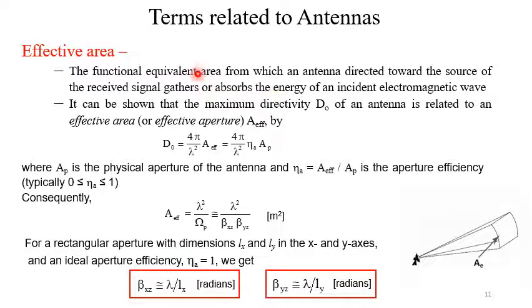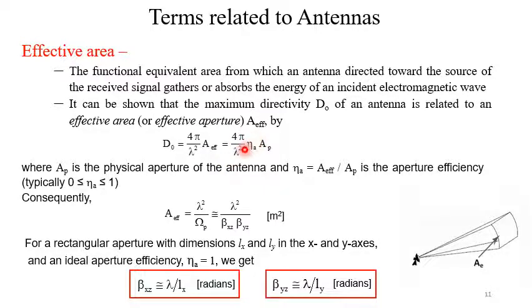Next, the effective area is the functional equivalent area from which an antenna directed towards the source of the received signal gathers or absorbs the energy of an incident electromagnetic wave. This is how effective area is described. It can be shown that the maximum directivity D0 of an antenna is related to the effective area in this way: D0 equals 4π Aeff divided by λ squared.